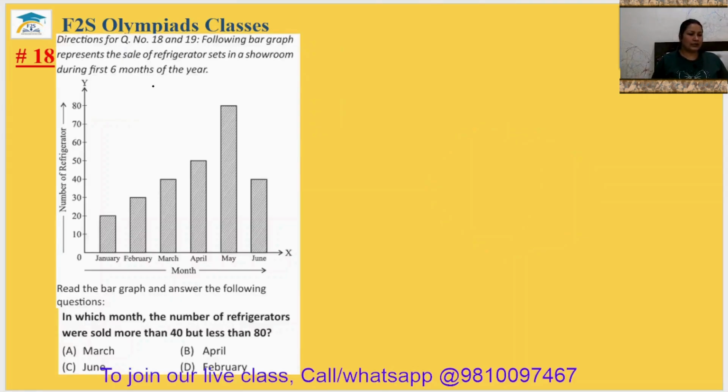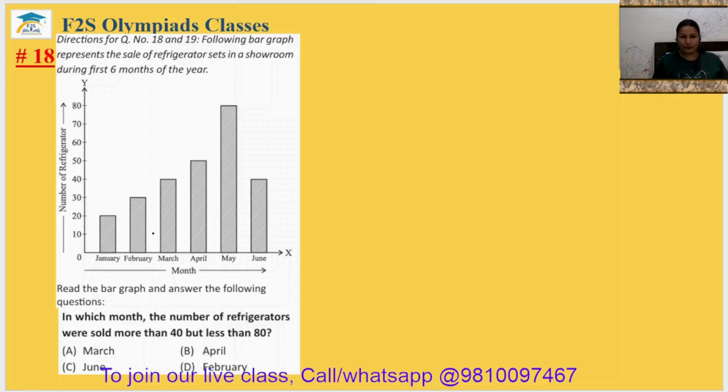Question number 18. Direction for question number 18 and 19. Following bar graph represents the sale of refrigerator sets in a showroom during first 6 months of the year. Read the bar graph and answer the following question. In which month the number of refrigerators sold was more than 40 but less than 80?